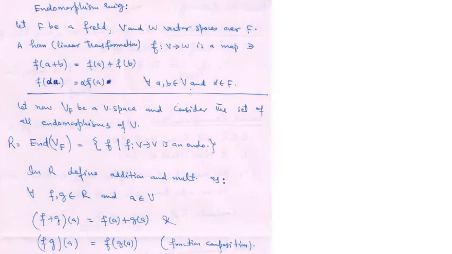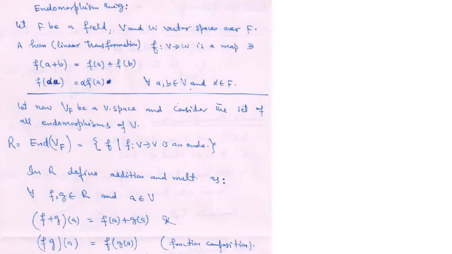And there we have addition and scalar multiplication. So F is a field and V and W are vector spaces over F. A homomorphism, which is known as a linear transformation in the case of vector spaces, f from V to W is a map such that addition is preserved, and f of alpha a equals alpha f(a) for all a, b in V and alpha in F.